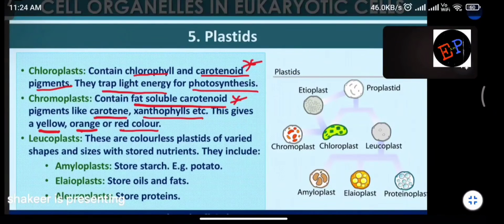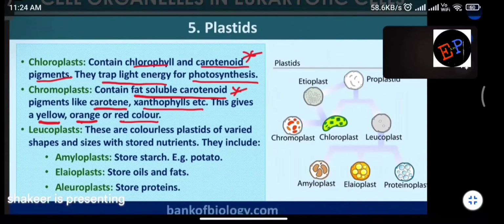That is the difference. Are you able to understand? And examples are carotene and xanthophyll, which is mentioned in NCERT. Clear? Leucoplast. So they are colorless plastids. They don't have any color. Of varied shapes and sizes with stored nutrients. So their colors, sizes, shapes may be different, of leucoplast.